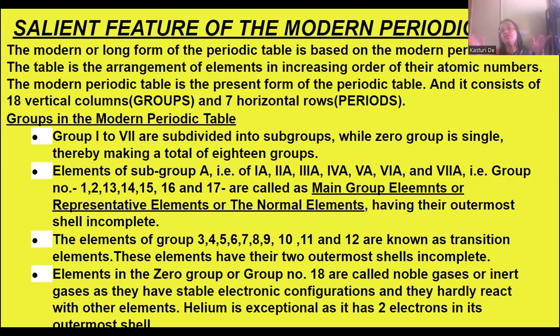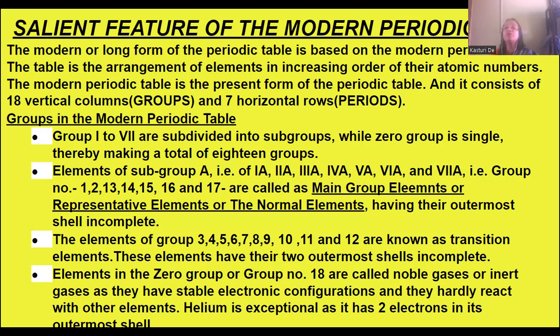Groups 1 to 7 are subdivided into subgroups. All the 7 groups are subdivided into subgroups, and the last group, the 0 group, which is the inert gas group, is simple.